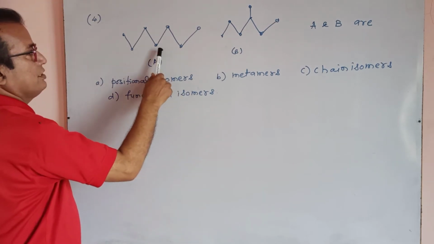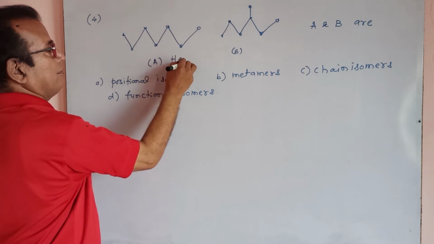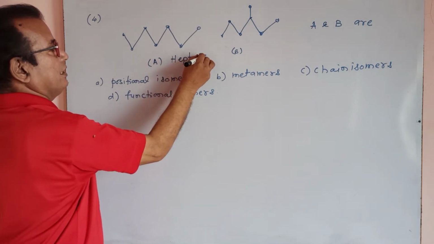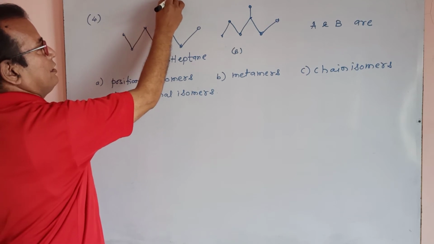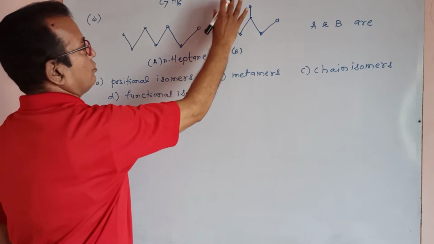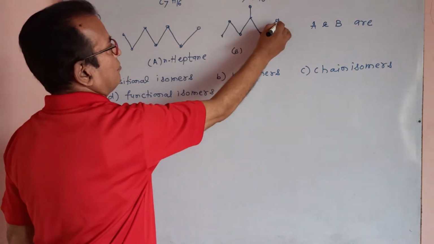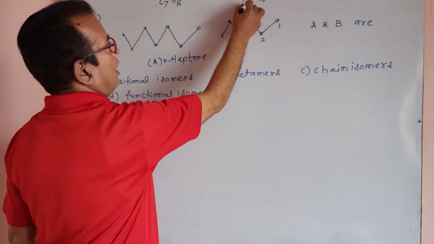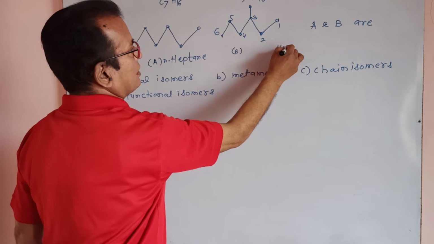The name of this is 1, 2, 3, 4, 5, 6, 7, heptane, n-heptane, 7 carbons, C7H16. Here also the total molecular formula is C7H16, but 1, 2, 3 and 4, 5, 6 is the chain of hexane.